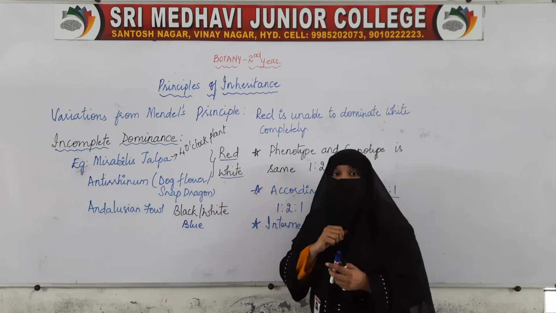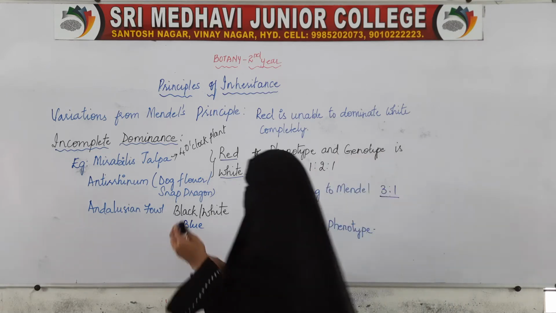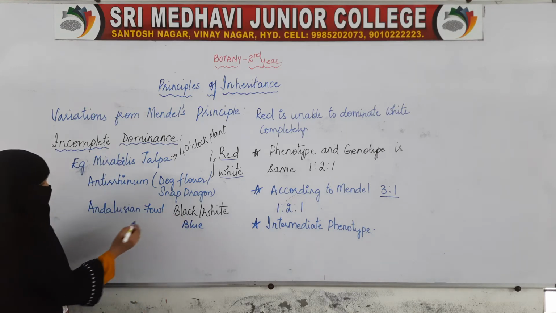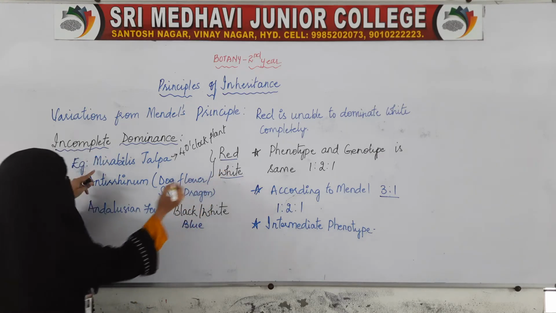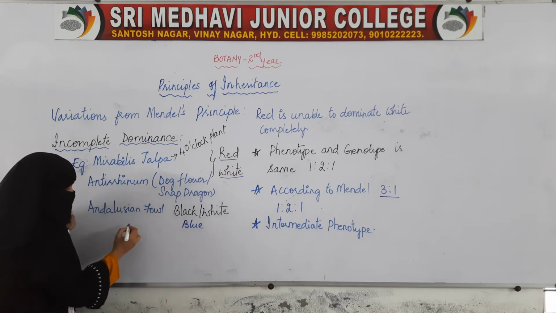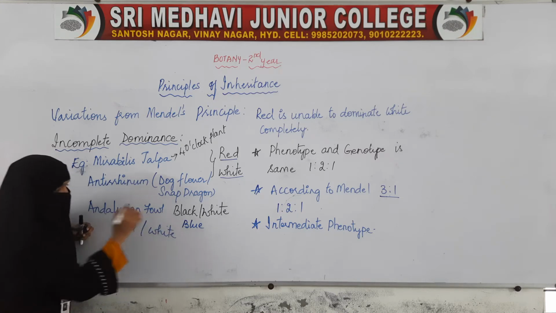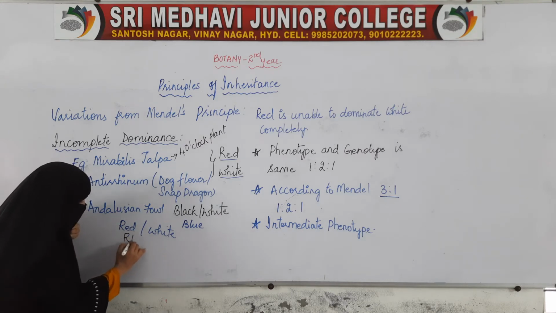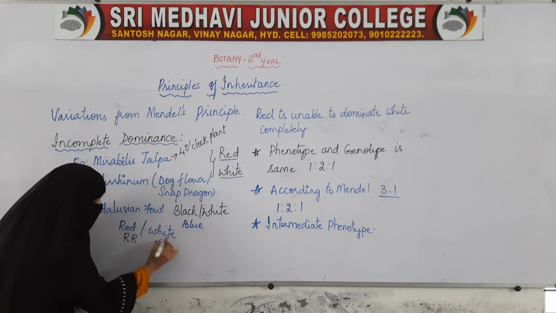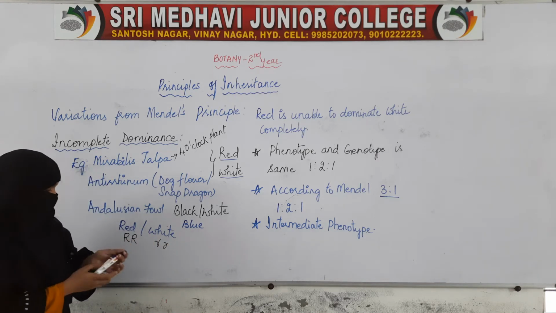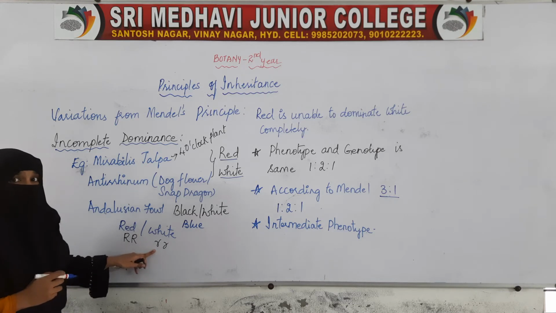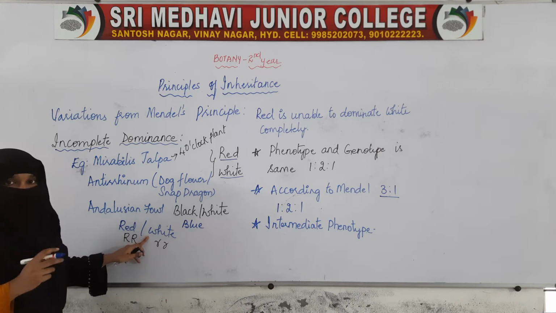Taking Mirabilis jalapa as an example, it produces two flowers, red flower and white flower. For red we take capital R, and for white small r. We don't take W for white, always remember.